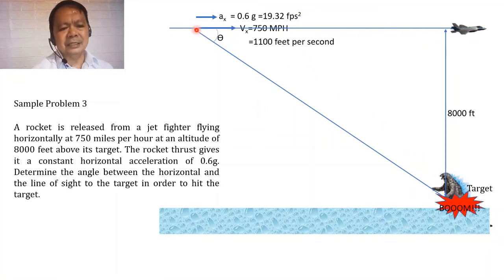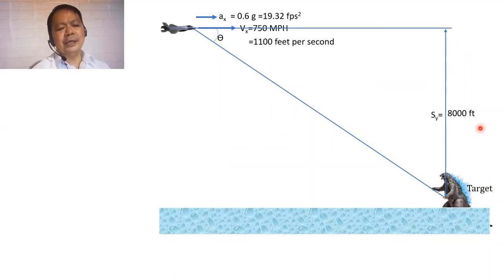Diba? Assuming natin that this distance will be our S sub y, and this distance will be called as S sub x. And hence, ang tangent theta can be taken as the arctangent of S sub y over S sub x. And because we are already given S sub y, we only need to solve for S sub x in order for us to solve for the angle theta.